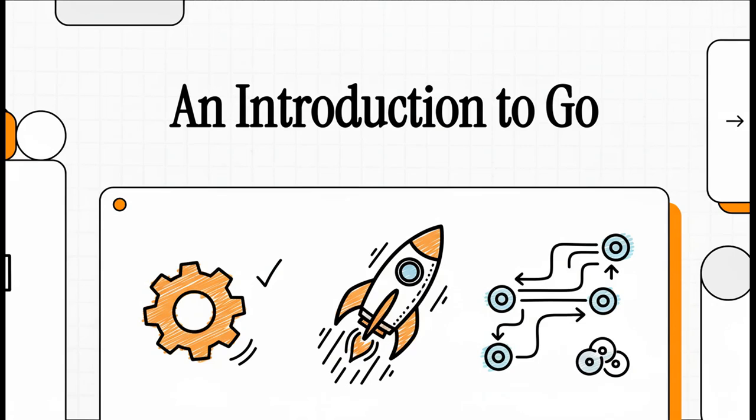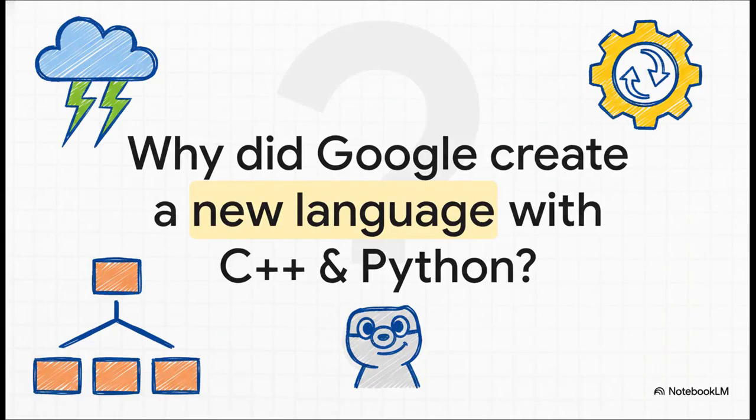Welcome to Developer Roadmaps. Today, we're going to map out Go, a language that has absolutely exploded in popularity. Why? Well, it's become the go-to for building the kinds of high-performance, scalable backend systems that pretty much run the modern cloud. So, to really get Go, you have to ask a simple question. In a world with giants like C++, Python, and Java, why on earth did we need another language?